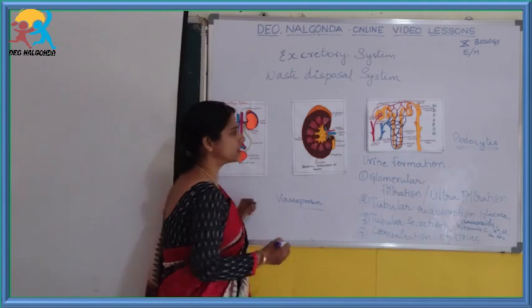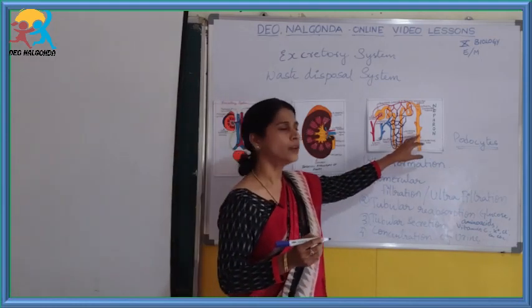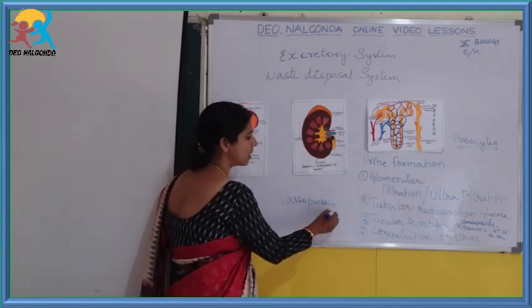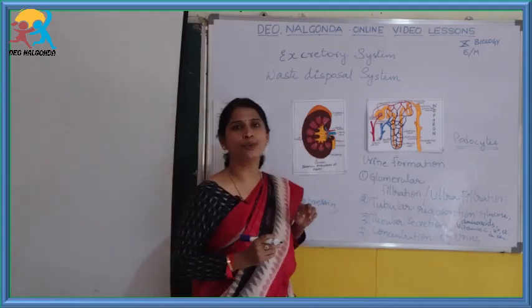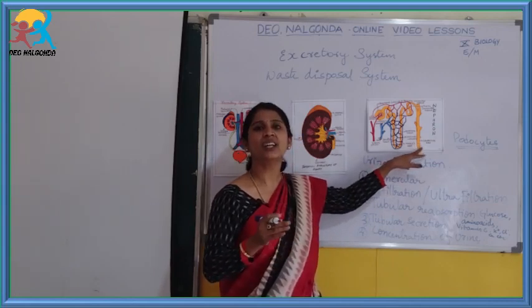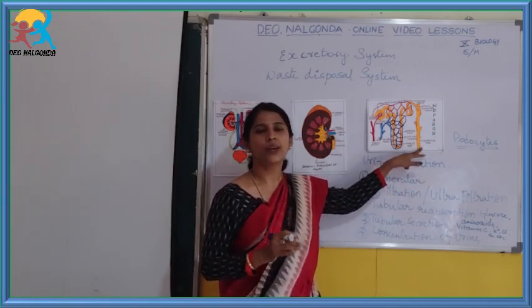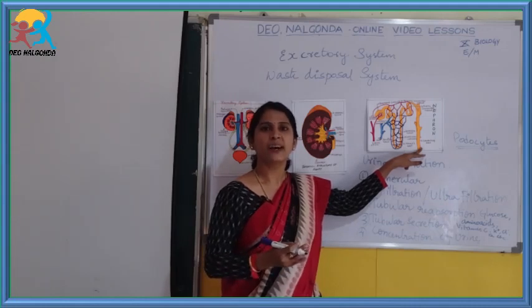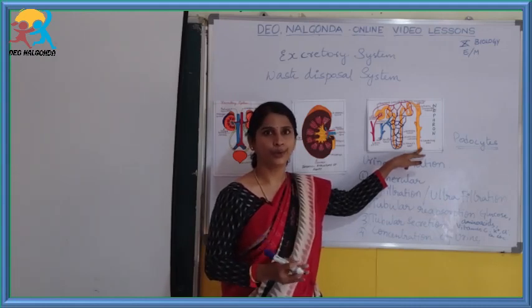The blood vessels release this hormone called vasopressin. This hormone is produced only when we drink less water, when the body has to produce concentrated urine, especially in summers. In case we don't get water, we pass out concentrated urine.